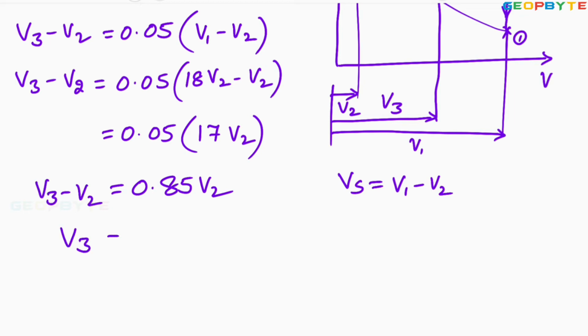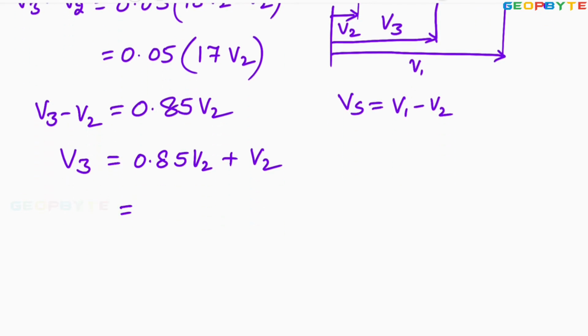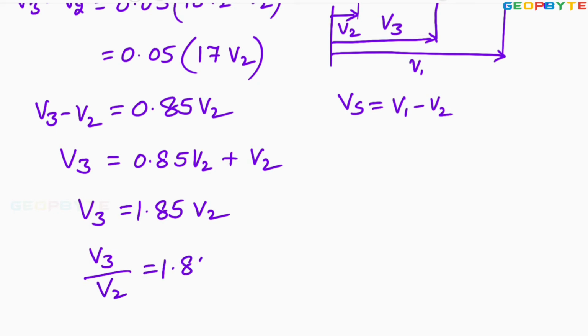From this, V3 equals 0.85 V2 plus V2, which is equal to 1.85 V2. So V3 by V2 is equal to 1.85.